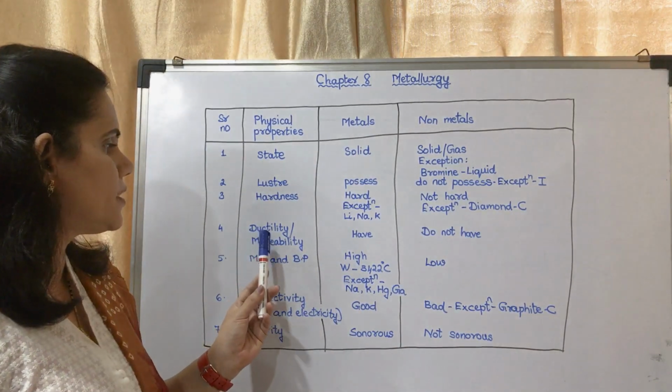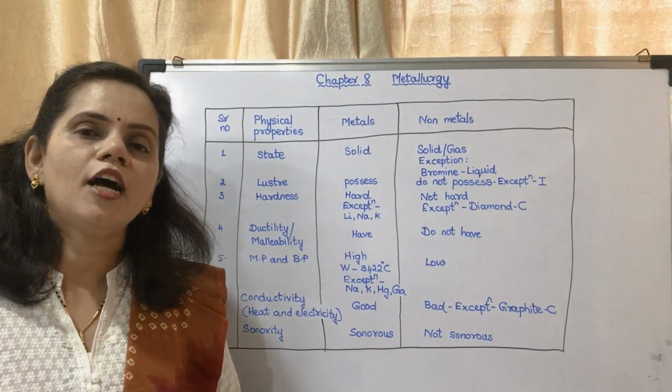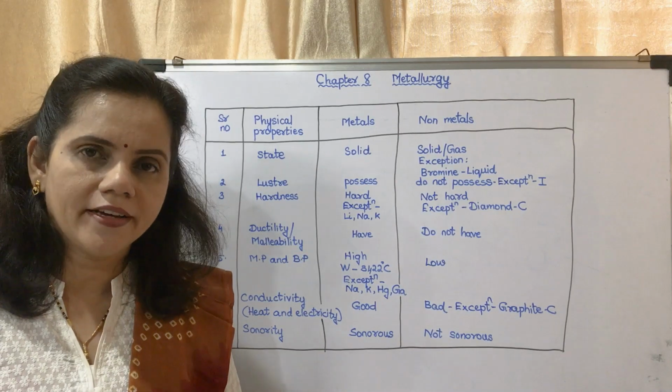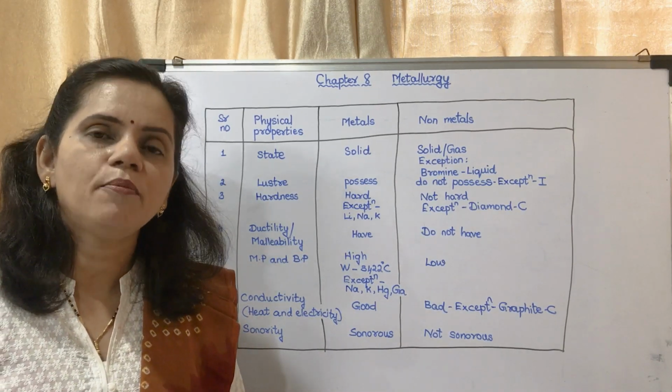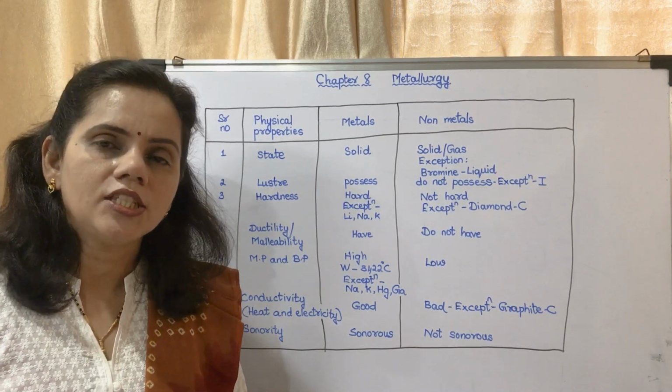Next is ductility and malleability. What is ductility? It is the ability to be drawn into wires. And what is malleability? Malleability is the ability to be beaten into thin sheets.